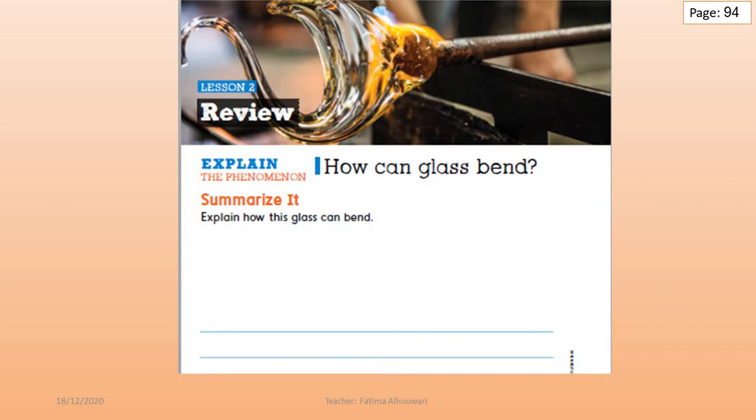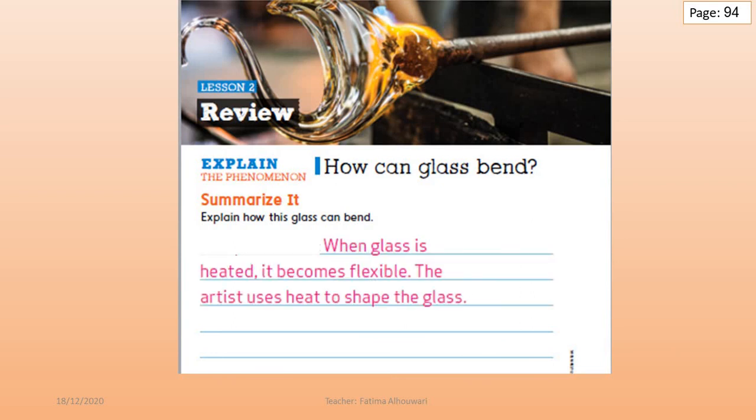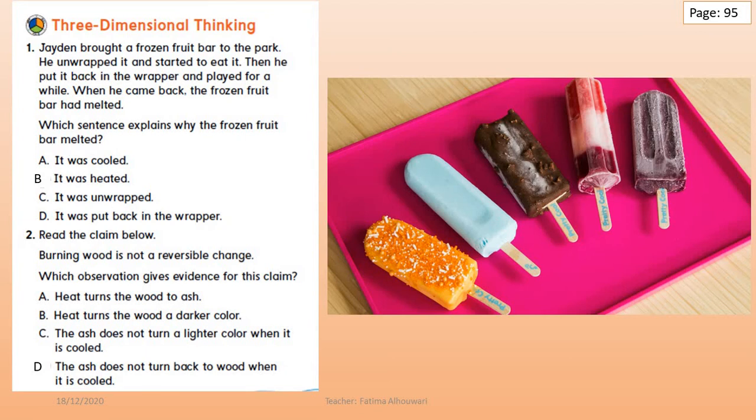Let's see the next page, page number 94. Explain how this glass can bend. You know now, grade 2, when glass is heated, it becomes flexible. The artist uses heat to shape the glass. Interesting. Let's see the next page, page number 95. We have 2 questions here.